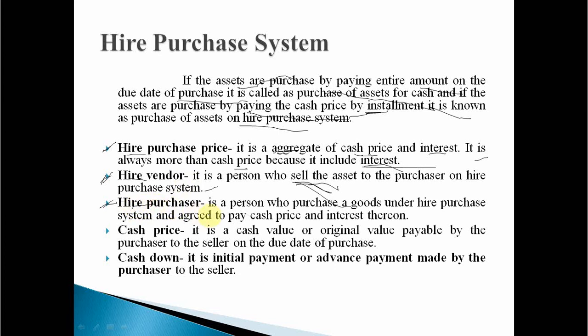So what do we mean by hire purchaser? Hire purchaser is a person who purchases the goods under hire purchase system and agrees to pay the cash price and interest thereon. Clear? So hire purchaser is a purchaser who purchases the goods under hire purchase system from the hire vendor. Clear? Who are the two parties? One MCQ may be asked: mention any two parties of hire purchase system. So who are they? Hire vendor and hire purchaser.